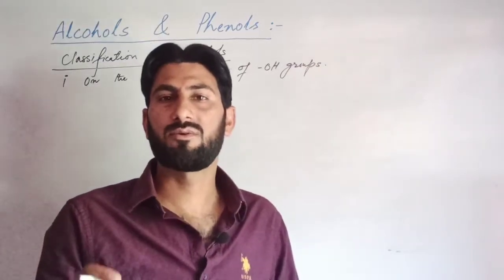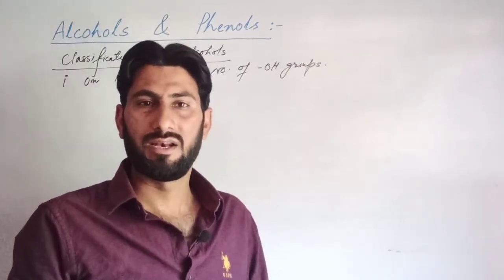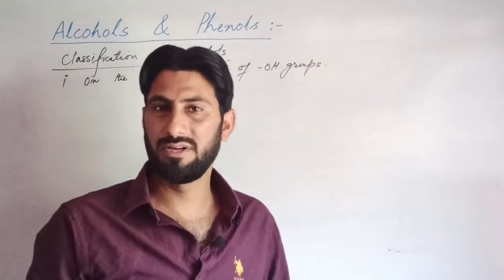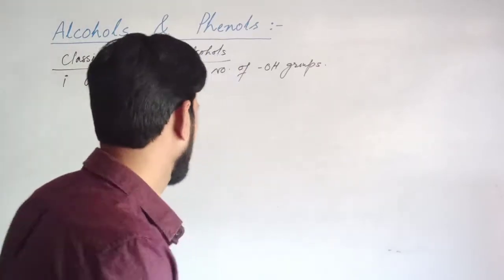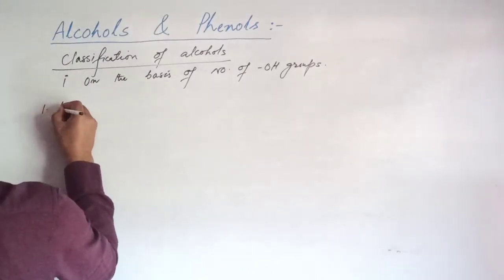On this basis, alcohols may be monohydric alcohol or polyhydric alcohol. Polyhydric alcohol may be dihydric alcohol or trihydric alcohol. So first, monohydric alcohol.